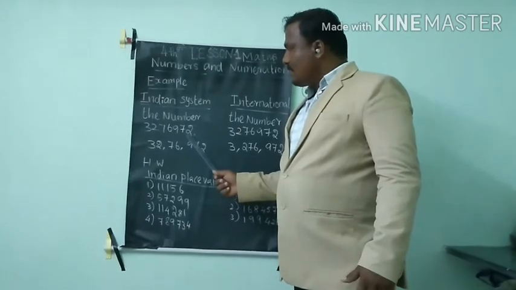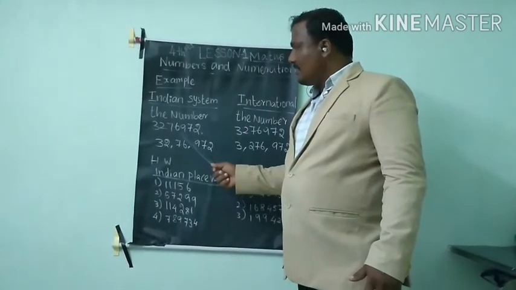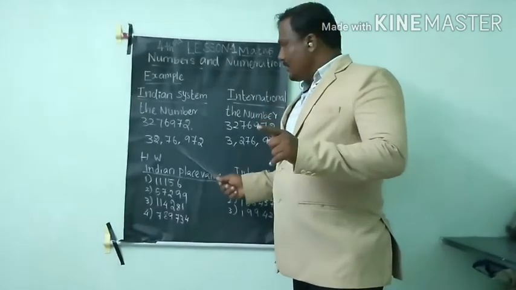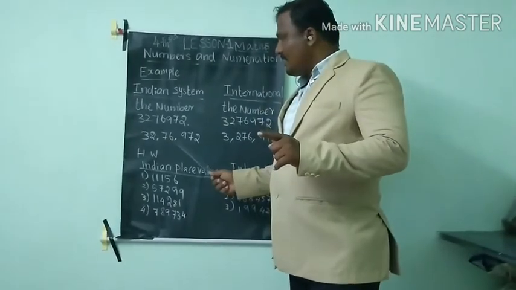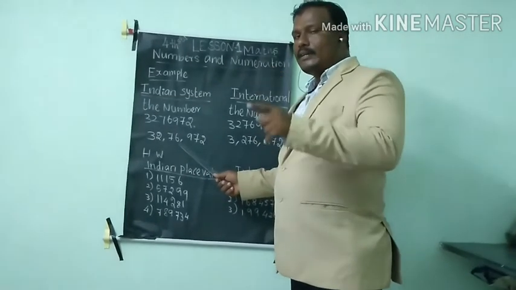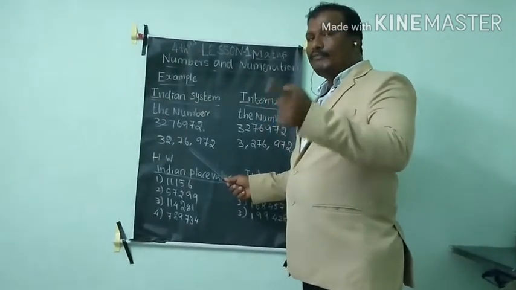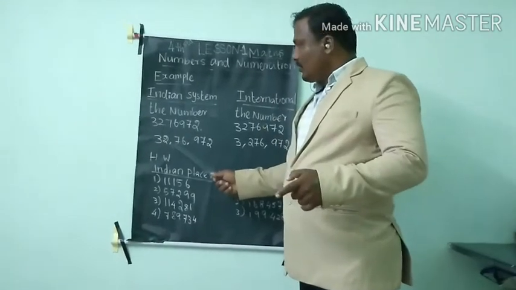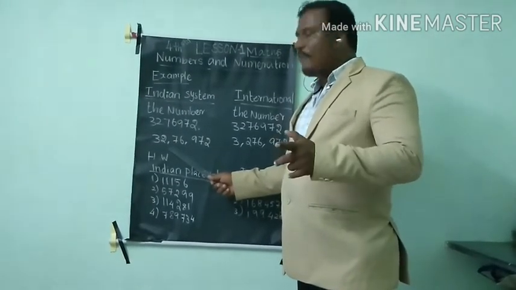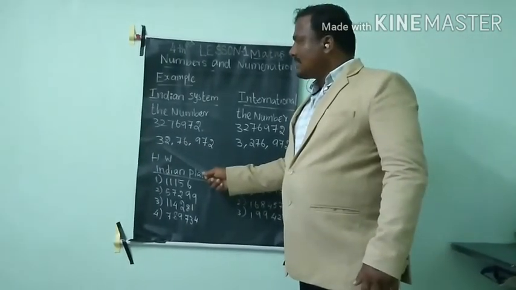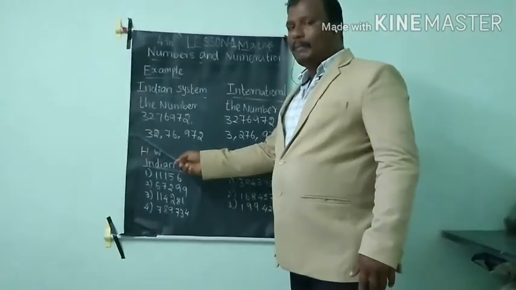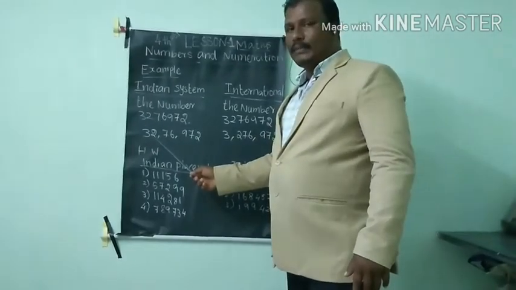As per the Indian system, 1s, 10s, 100s: these three places, then we put 1 comma. Then 1000s, 10,000s, I put one more comma, that is the second comma. Then lakhs, 10 lakhs. After that there is no other number, so I put only this much.